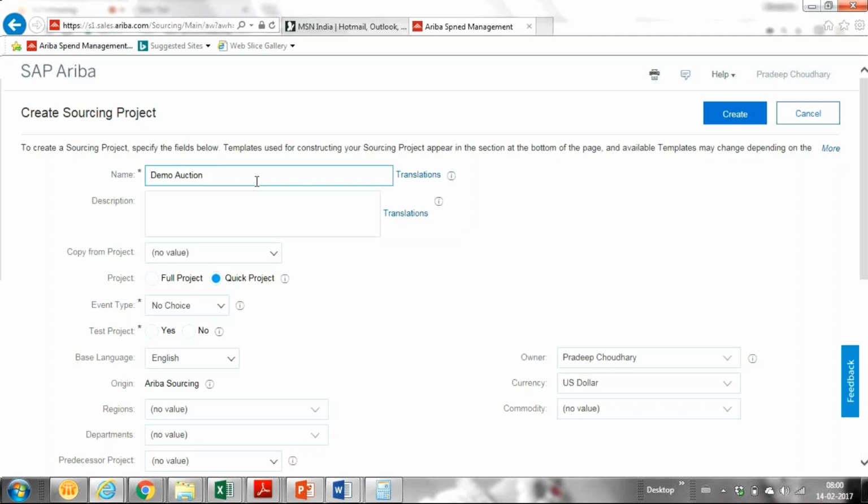So, create this sourcing project. You're also saying that this is an auction, is it? Where do you mention that? You just now said this is a competitive bid, which is an auction. I saw you only creating this as a sourcing project. Do you mention anywhere that this must be an auction? We have to mention here. I told you yesterday, the event type. Okay, got it.